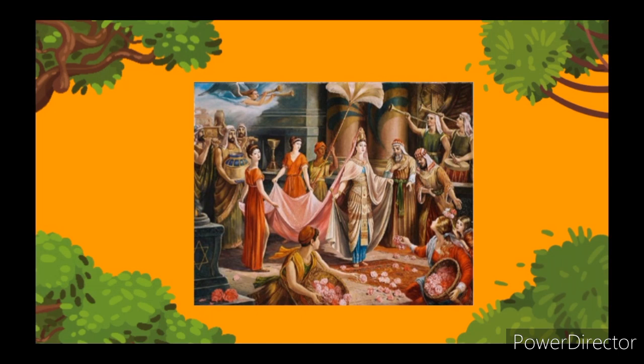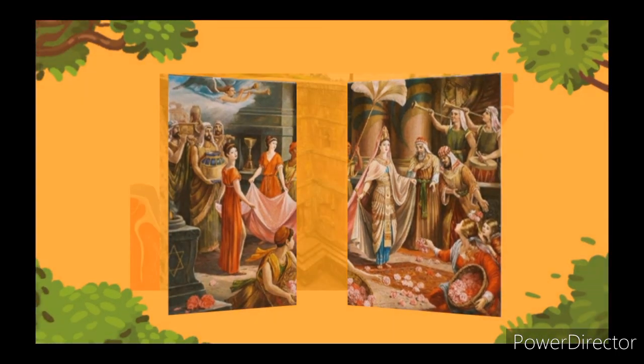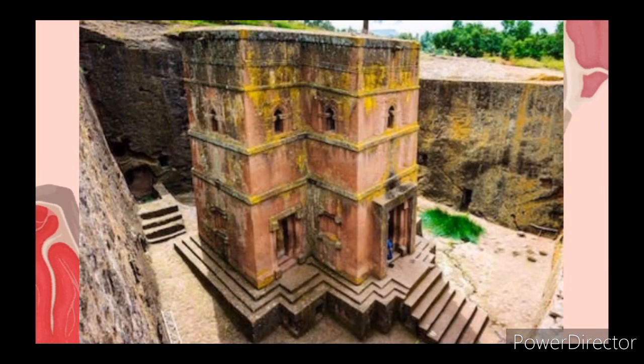They worshipped their traditional gods until one of their leaders became a Christian and converted to Christianity, and many of his followers joined him to become Christians. You can see this building here. This building is a church. This church is called the St. George Church, and it is in Lalibela in Ethiopia, even unto this day.